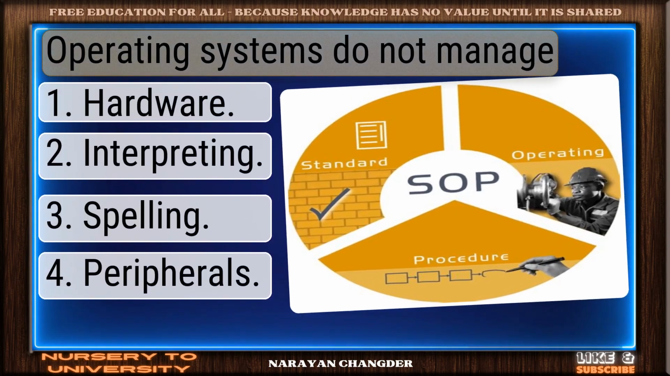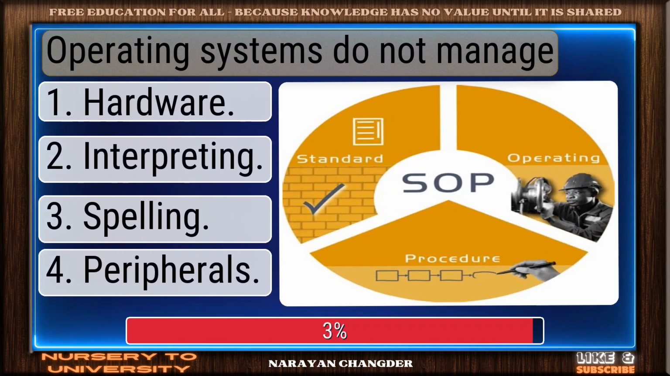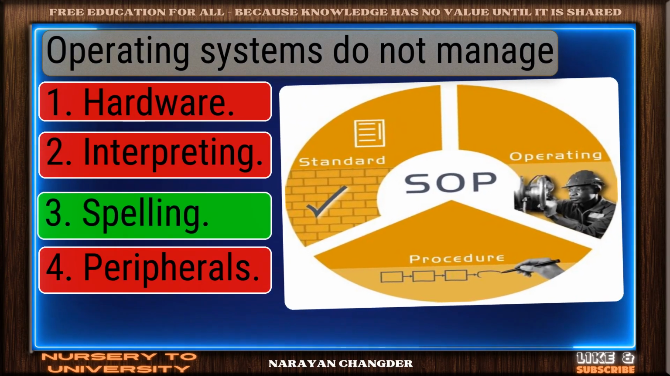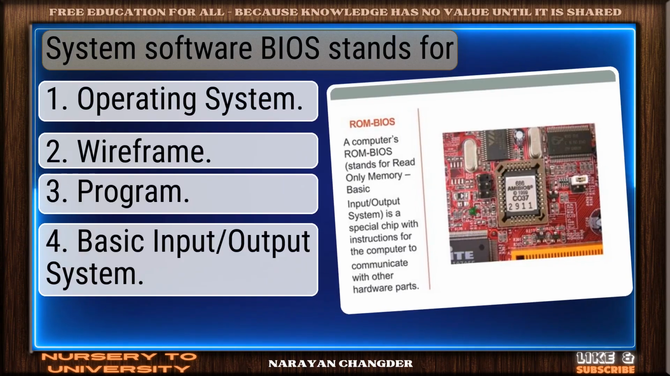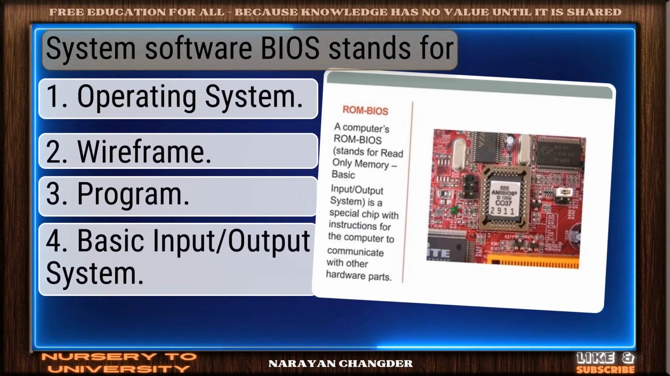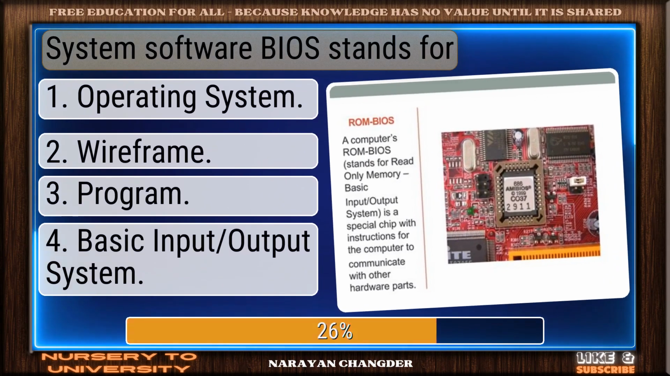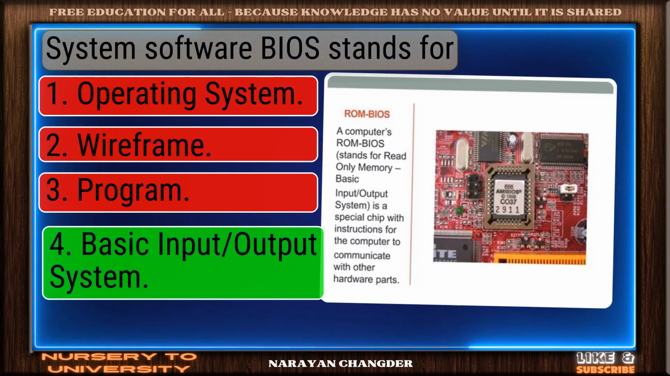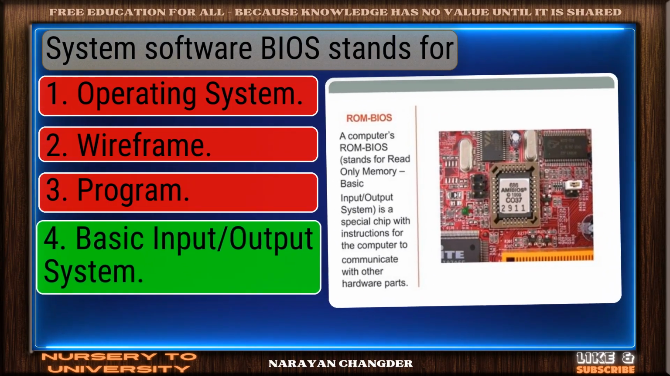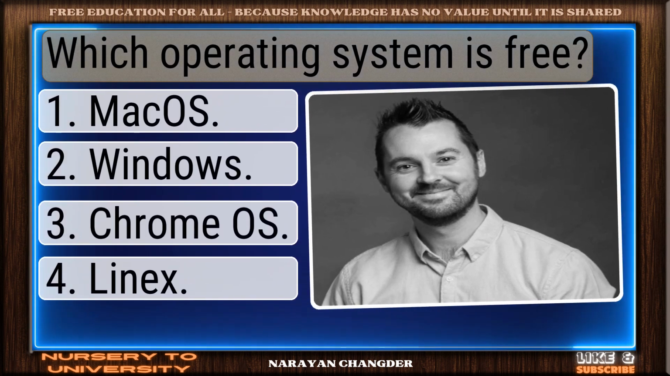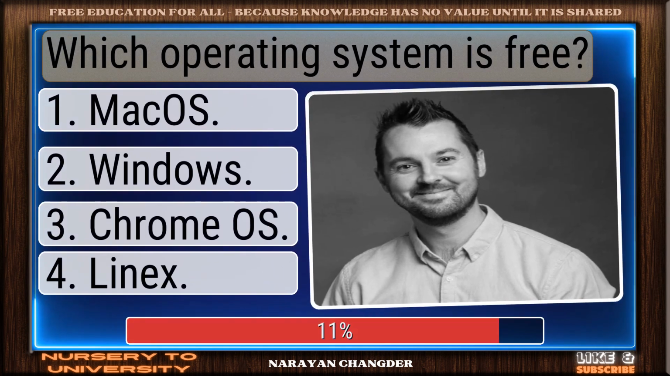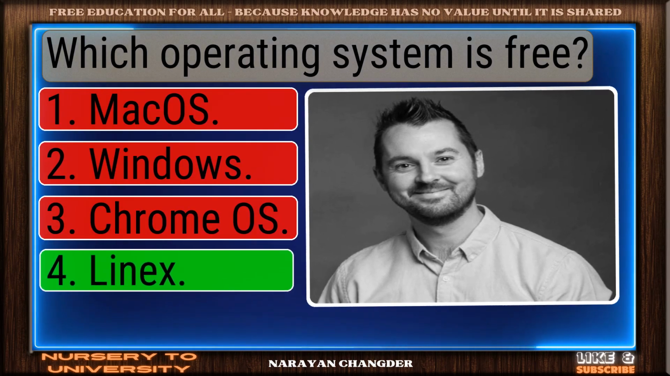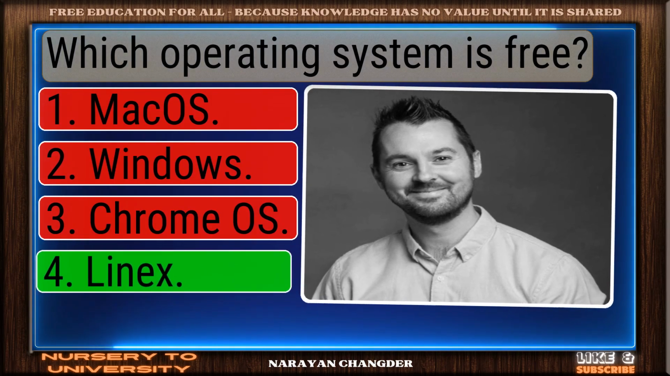Question number 52. Operating systems do not manage. Good thinking. Spelling is the right answer. Question number 53. System software BIOS stands for. Smart move. Basic input-output system is an accurate answer. Question number 54. Which operating system is free? Correct response. Linux is the most accurate answer.